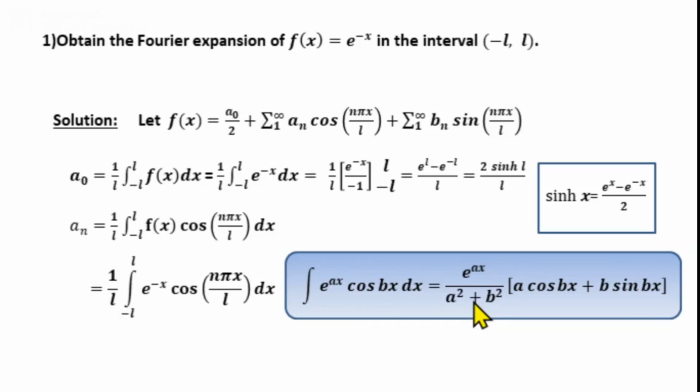We take a equal to minus 1 and b equal to n pi by L. So, an will be equal to 1 by L into, by applying this result, e power minus x divided by minus 1 the square plus n pi by L whole square into minus cos n pi x by L plus n pi by L sin n pi x by L. Apply the limits from minus L to plus L.